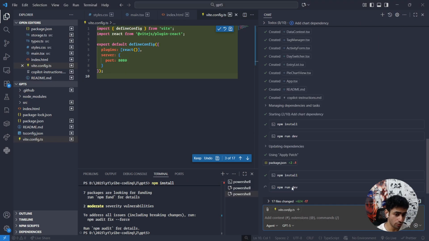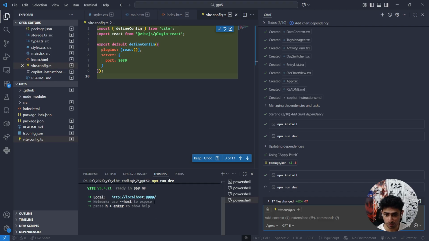And now we are going to run npm run dev. Let's see what happens. So it opened on localhost 8080. Let's open on localhost 8080.